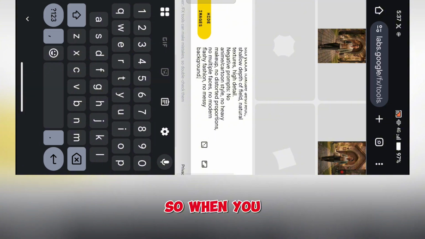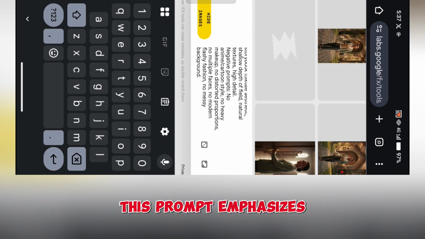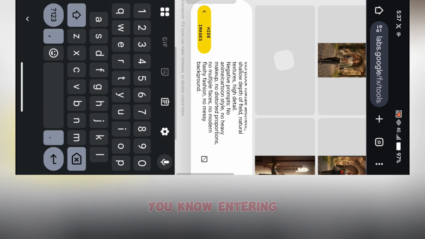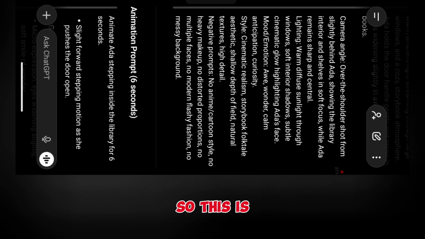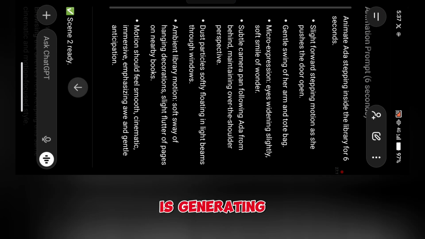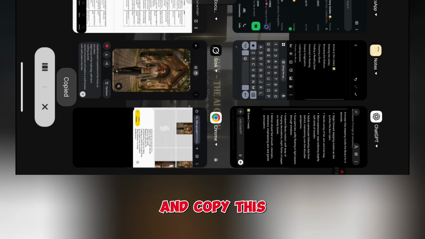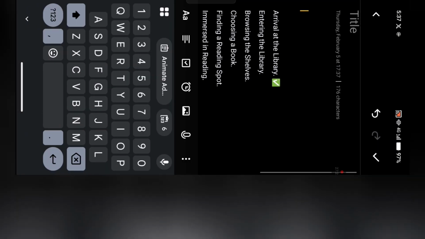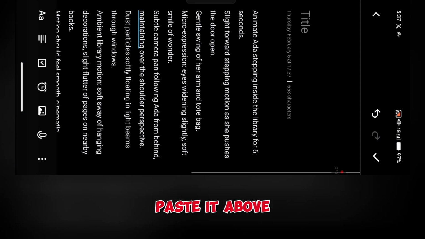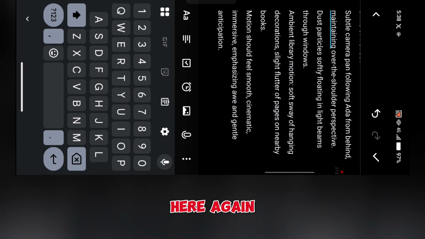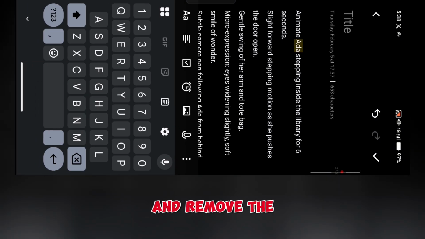Now you see it has already sent by itself, I never even sent it. So it has sent, and this prompt emphasizes entering the library. Okay, this is good. While it is generating, we can come to this place and copy this video prompt, paste it above here again, and remove the now.